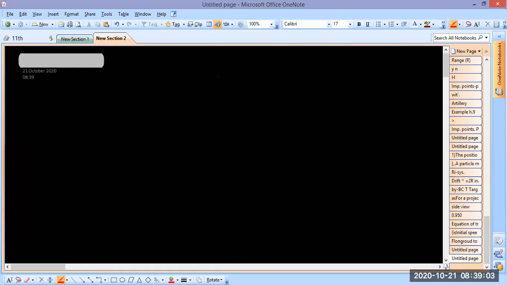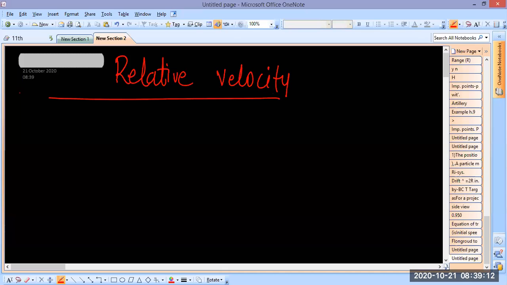Now, relative velocity. Like I said, in the last chapter we did not cover this. Why? It wasn't necessary. It is the same in both chapters. And as you can see, we don't even need to talk about it till this moment.